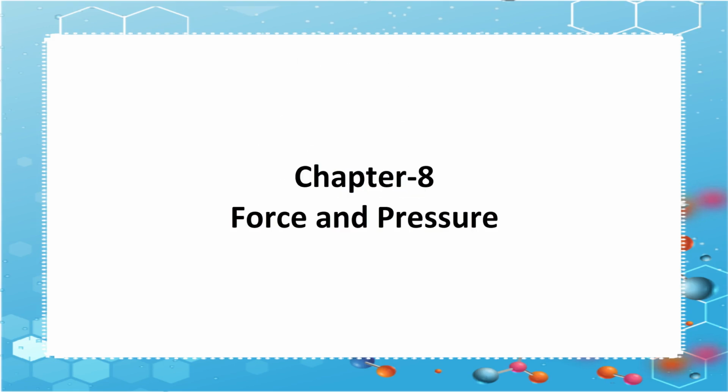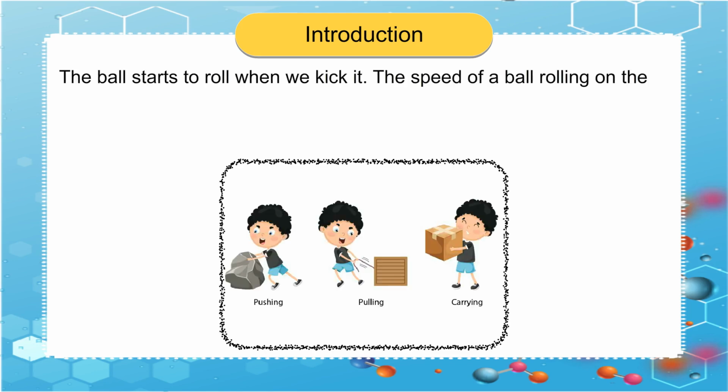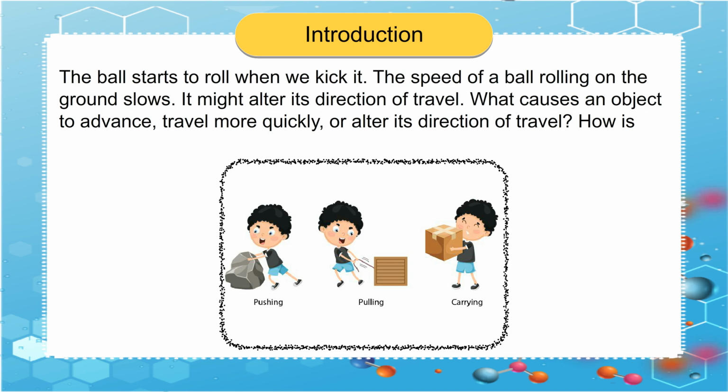Chapter 8. Force and Pressure. Introduction. The ball starts to roll when we kick it. The speed of a ball rolling on the ground slows. It might alter its direction of travel. What causes an object to advance, travel more quickly, or alter its direction of travel?